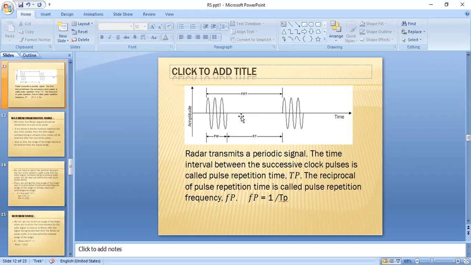known as the pulse repetition time period. The inverse of the pulse repetition time period is known as the pulse repetition frequency. The pulse repetition time period is denoted Tp, and the pulse repetition frequency is denoted Fp. So Fp is equal to 1 by Tp, where Fp is the pulse repetition frequency and Tp is the pulse repetition time period. So the duration between these two pulses should be taken in a proper manner.